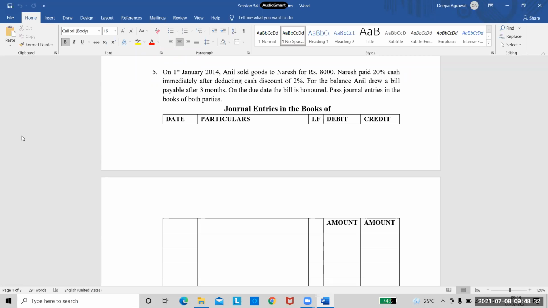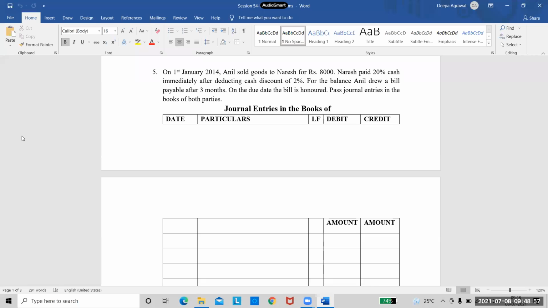of 2%. Now, first question: when he says Naresh paid 20% cash, how much is that 20%? 1,600. Okay. And then he says after deducting cash discount of 2%. Now, this cash discount of 2% will be given on 1,600 or on 8,000?